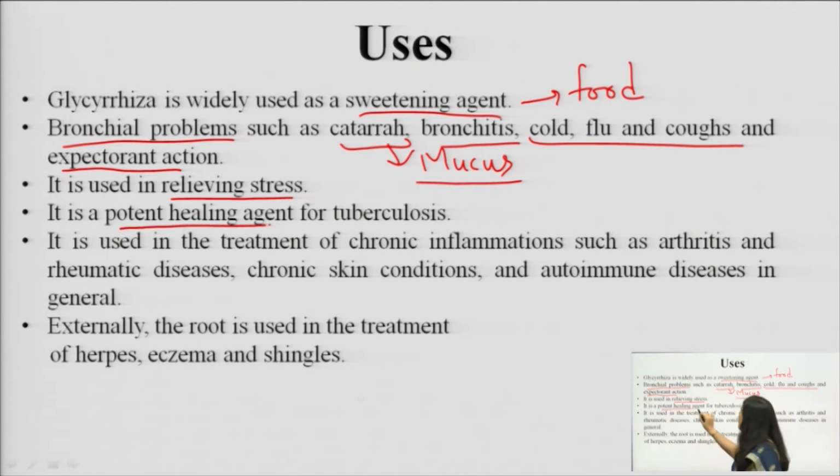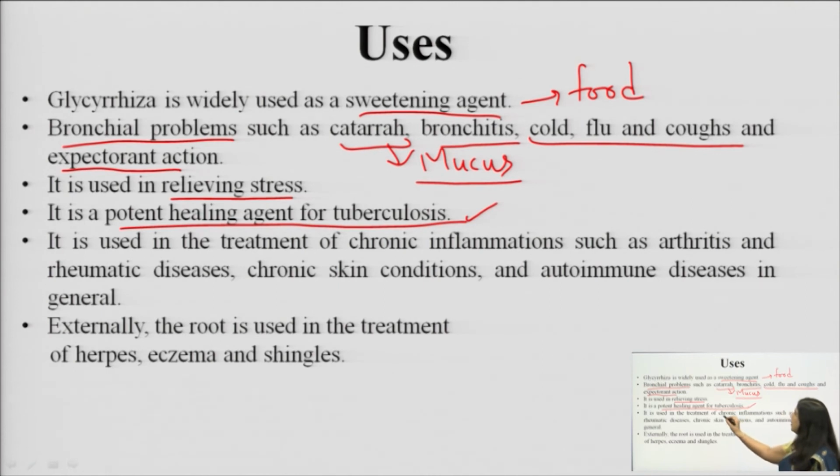It is considered to be a potent healing agent for tuberculosis. In tuberculosis, the condition happens that the patient suffers from debility. He loses all his organs, means the organs basically become very weak, they don't work nicely, and gradually the patient becomes more and more malnourished, and because of that he will suffer from many problems. His problems go on increasing. So here, if this licorice is given, slowly, gradually he will start getting energy in his systems, his organs will start working properly. So it can be a choice of a drug good for affecting tuberculosis.